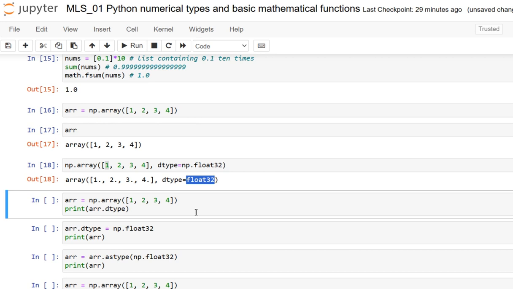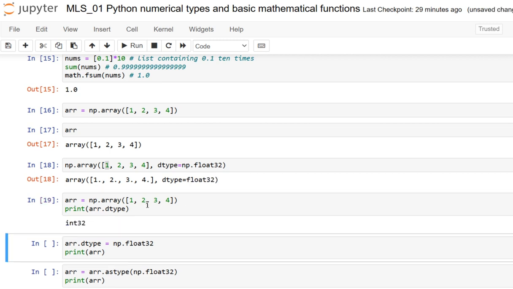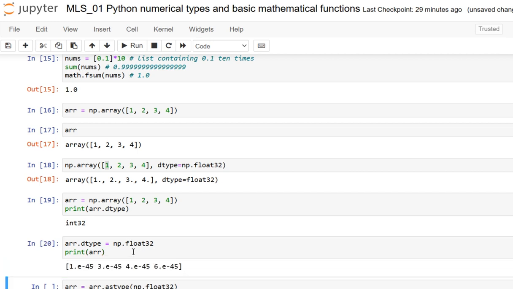Changing the dtype value will cause NumPy to reinterpret these 64-bit integers as the new data type. I have just created one, and kindly see what it is. Of course, it is int32. And when I make it an array here and see what happens, each 64-bit integer has been reinterpreted as a 64-bit floating point number, which clearly gives nonsense values.